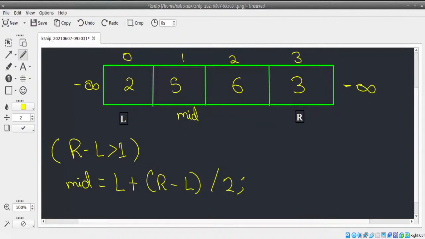Done. Now, once our mid value is here, the next thing I need to check is whether to move to the left or to the right.